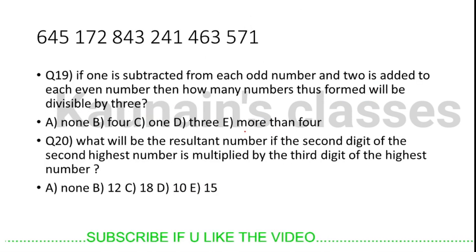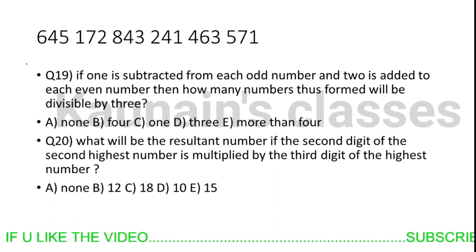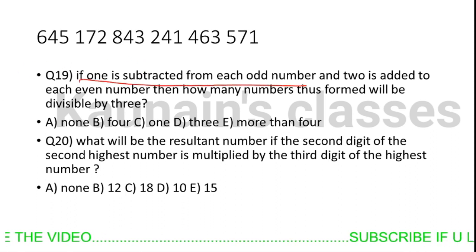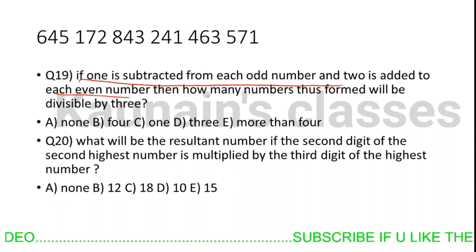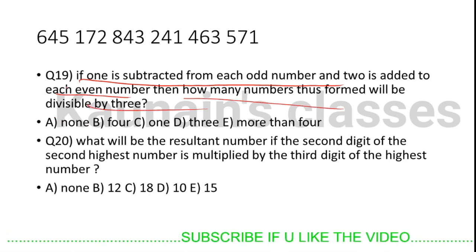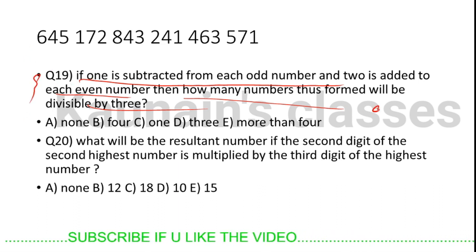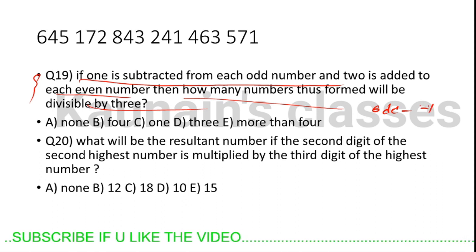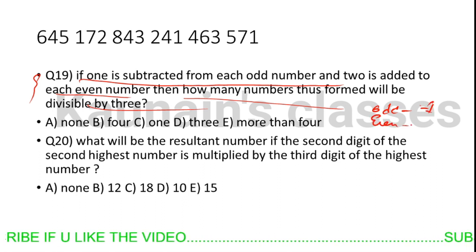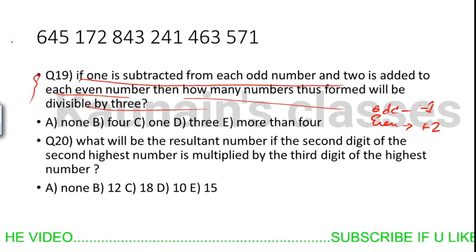So let's move further. This is question number 19 and question number 20. Pause the video, try solving it, and then see the solution. If 1 is subtracted from each odd number and 2 is added to each even number, then how many numbers will be divisible by 3? So what is the question saying? It is saying to subtract 1 from odd numbers, and for even numbers you have to add 2.